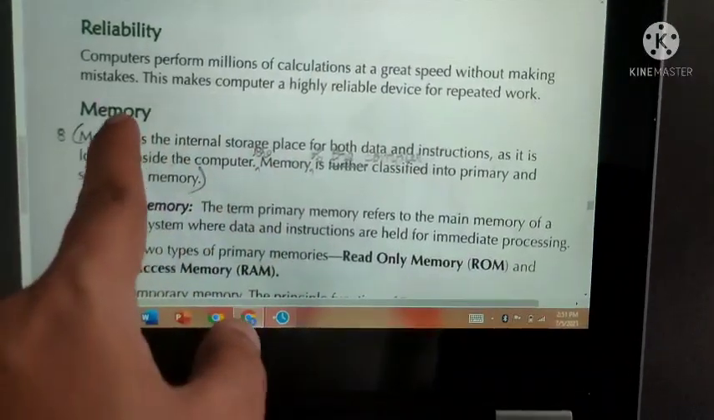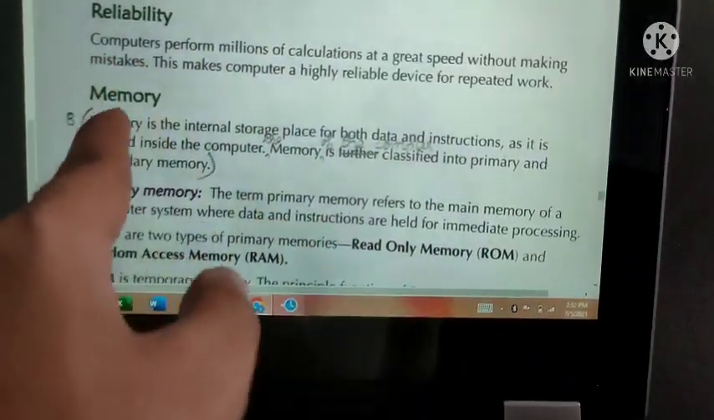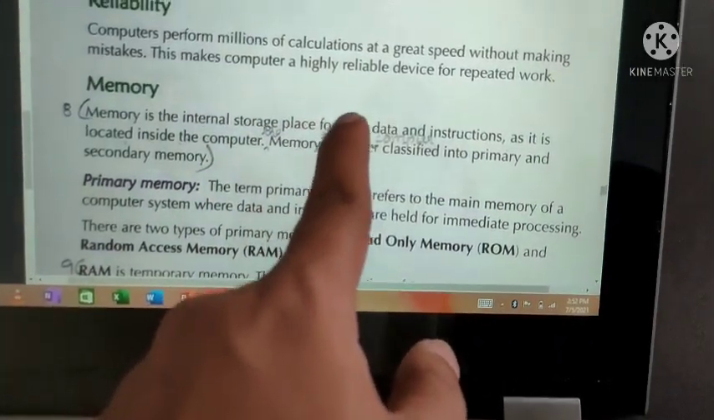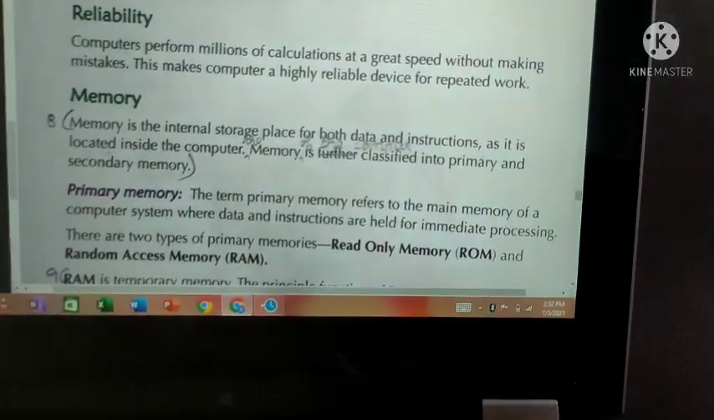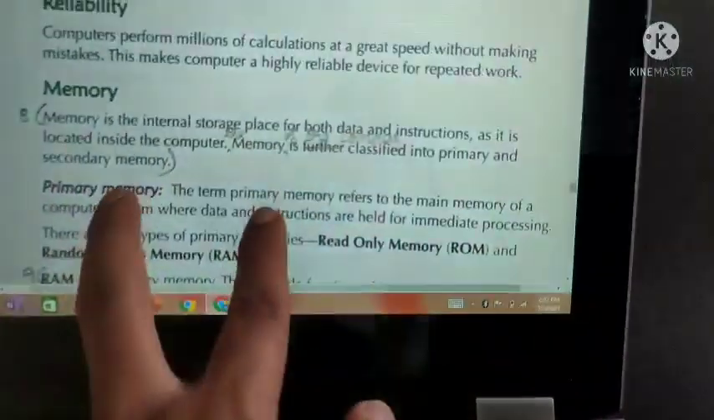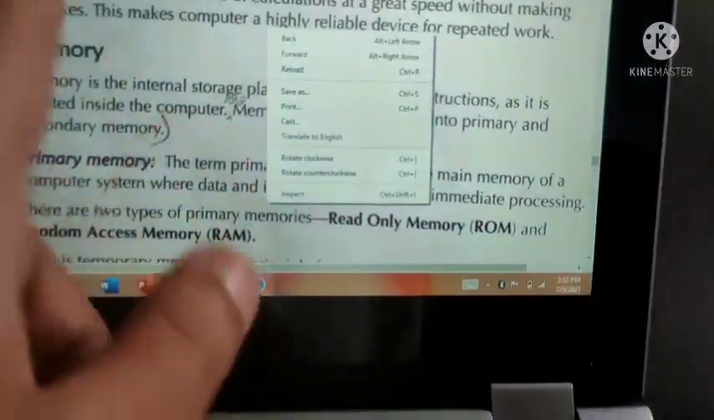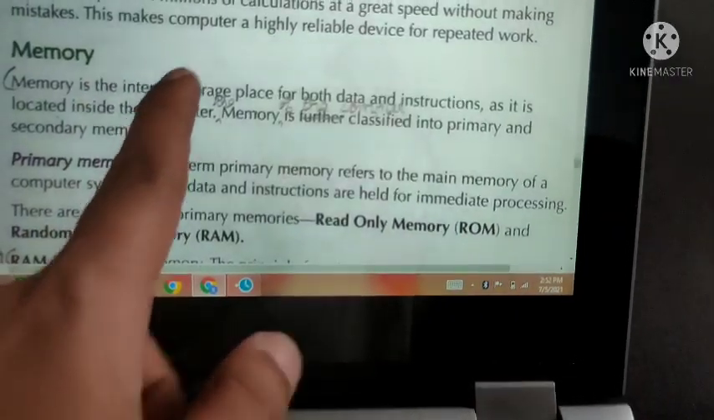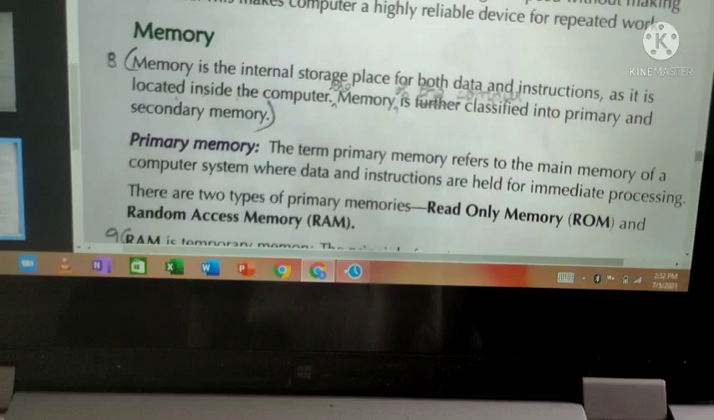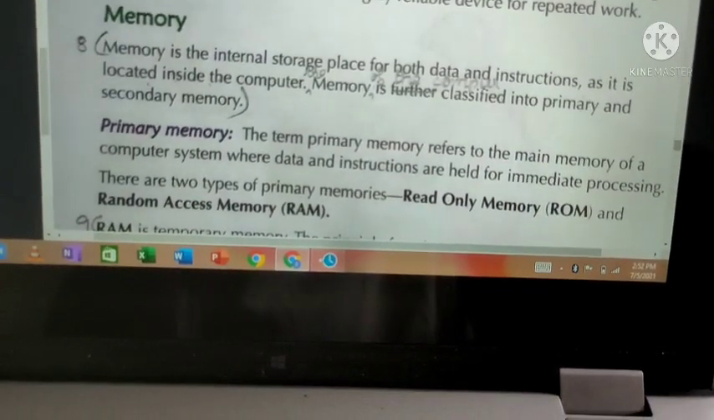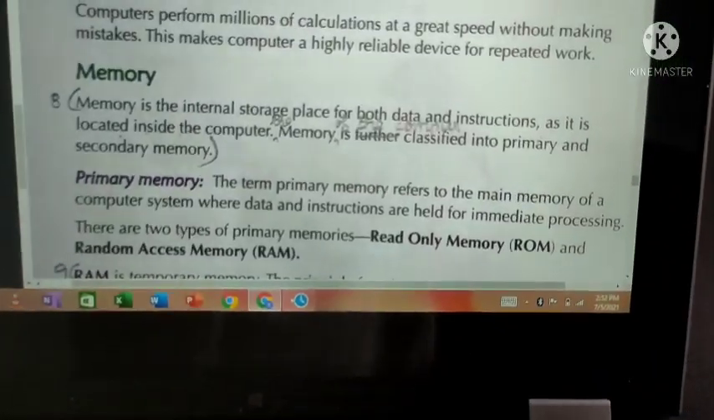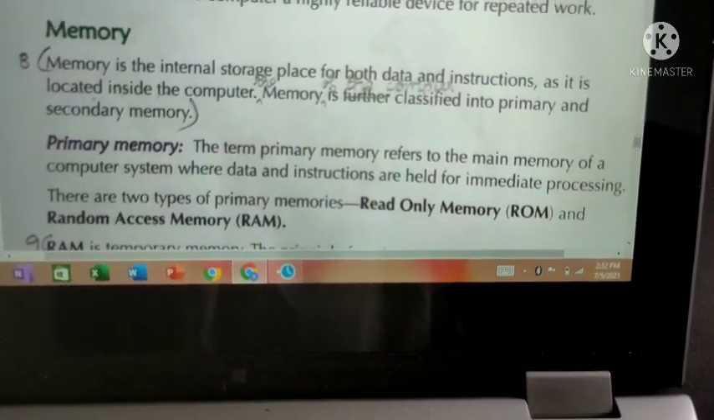Next, another characteristic: memory. Memory is the internal storage place for both data and instructions. What is memory? Memory is a storage place. As human beings, we have memory. Whatever we saw in real life, if we remember something now, all those data are stored in our brain. That is the memory, that is the storage place.